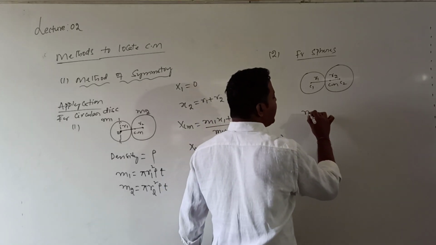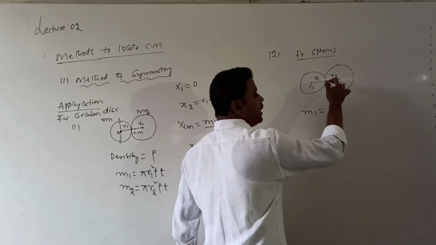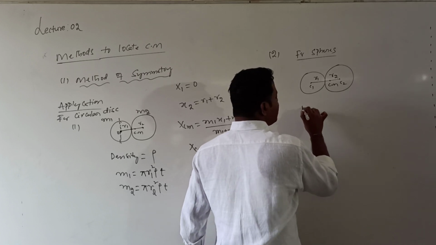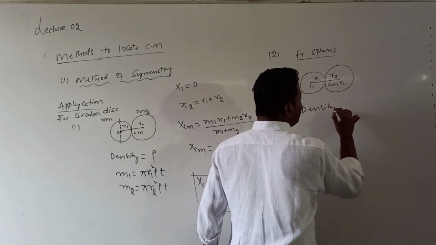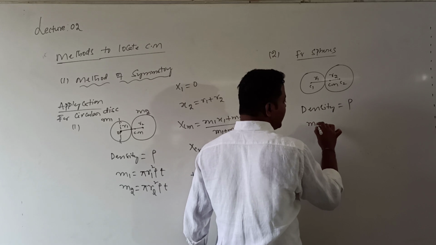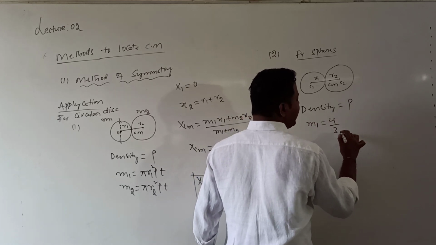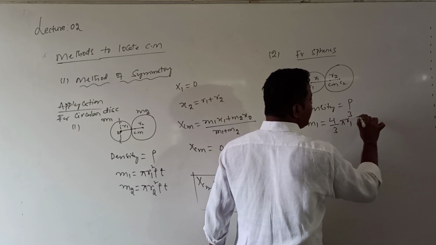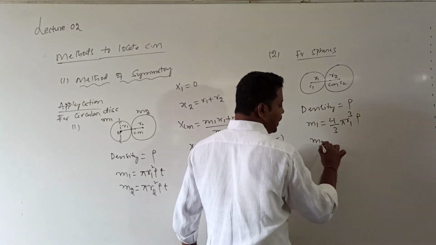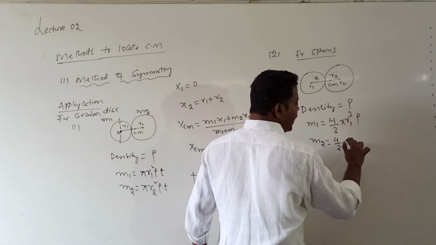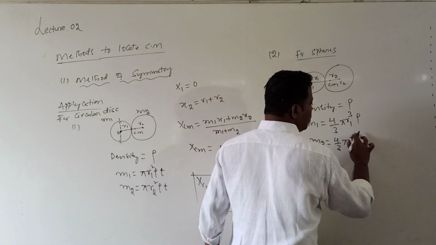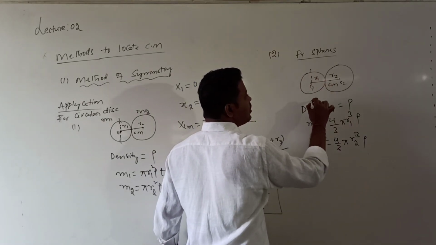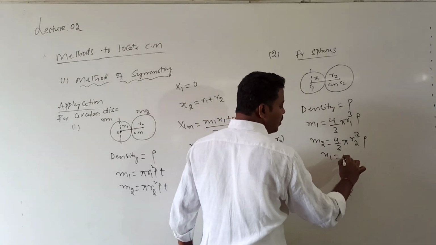Here we again start with the mass. Both spheres are of the same material, so the density of each sphere is rho. Then what is the mass of the first sphere? Density is mass by volume, so the volume formula is 4 by 3 into pi r1 cube, and the mass is that into rho. The mass of the second sphere is given by 4 by 3 into pi into r2 cube into rho. If I take the center of the first sphere as the origin, what are the coordinates of the first sphere?